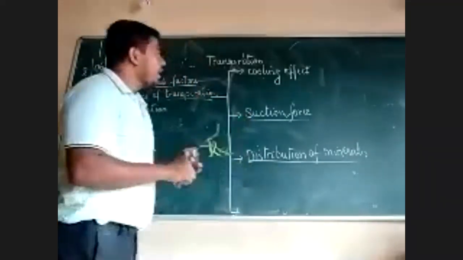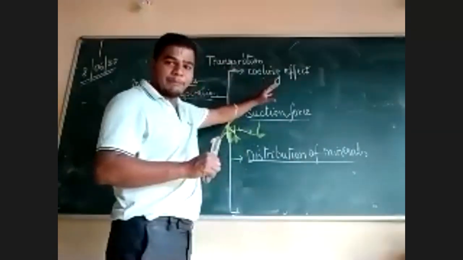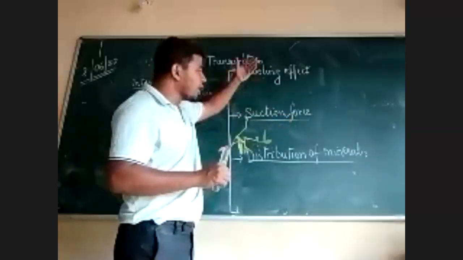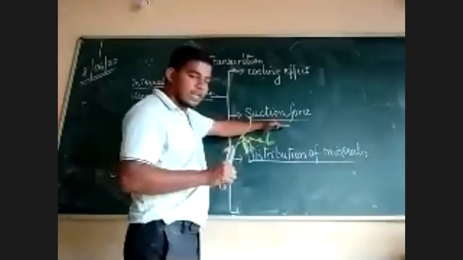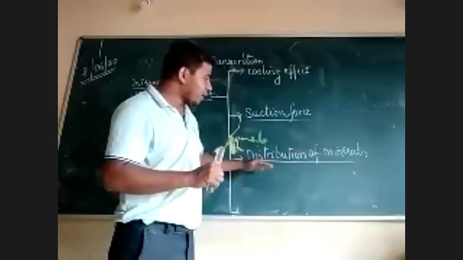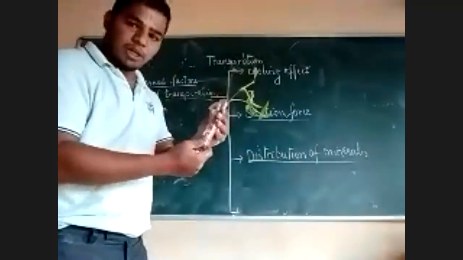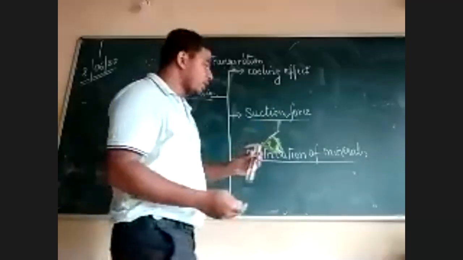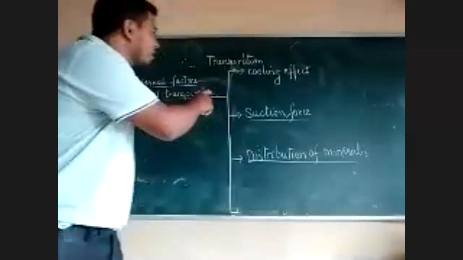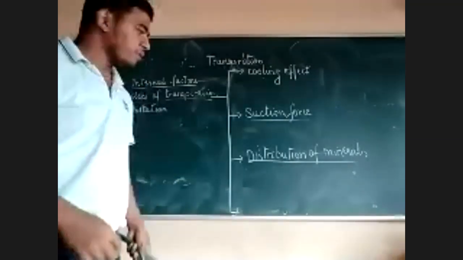Transpiration helps in cooling effect. It cools the plant. When the plant is cool, it has a particular optimum temperature for photosynthesis. Second one is the suction force. Since the water is lost out, there is a force created which helps in absorbing water. Third one is distribution of minerals. Whenever water is lost, the plant will absorb more water, but while absorbing the water, it will also absorb the minerals. So these are the three uses of transpiration: cooling effect, suction force, and distribution of minerals.